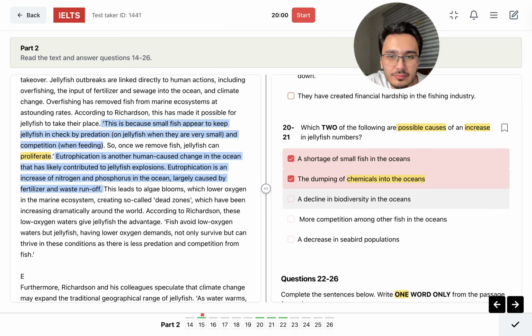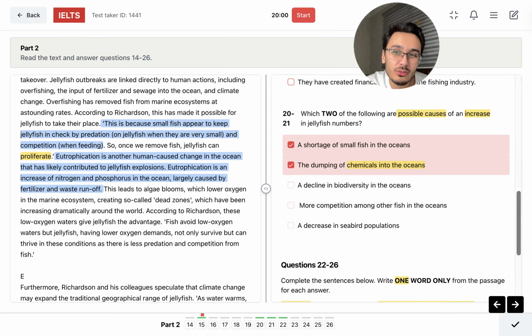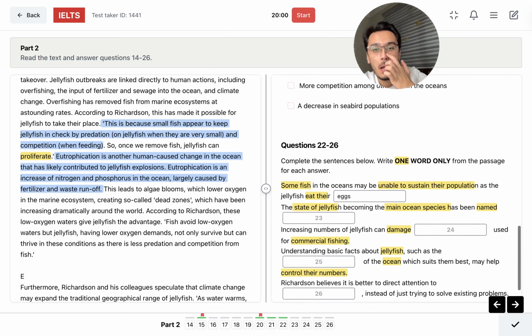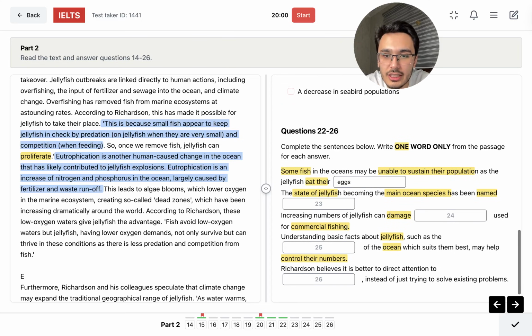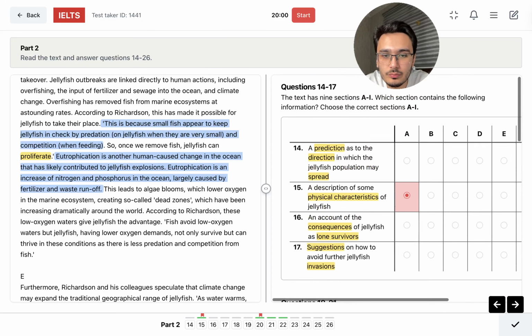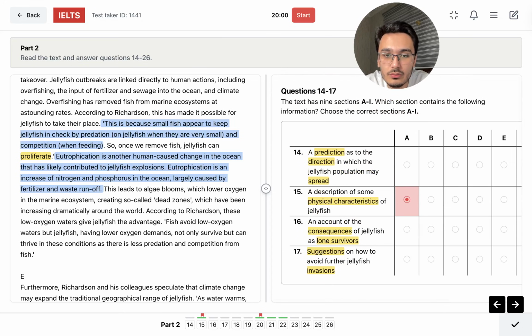I think that's it. These two should be the correct answers. If I have to, I may change my answers, but no, I wouldn't. What about here? I don't see that. So, suggestions, account of consequences of jellyfish as lone survivors. Lone. Here it says lone survivors.